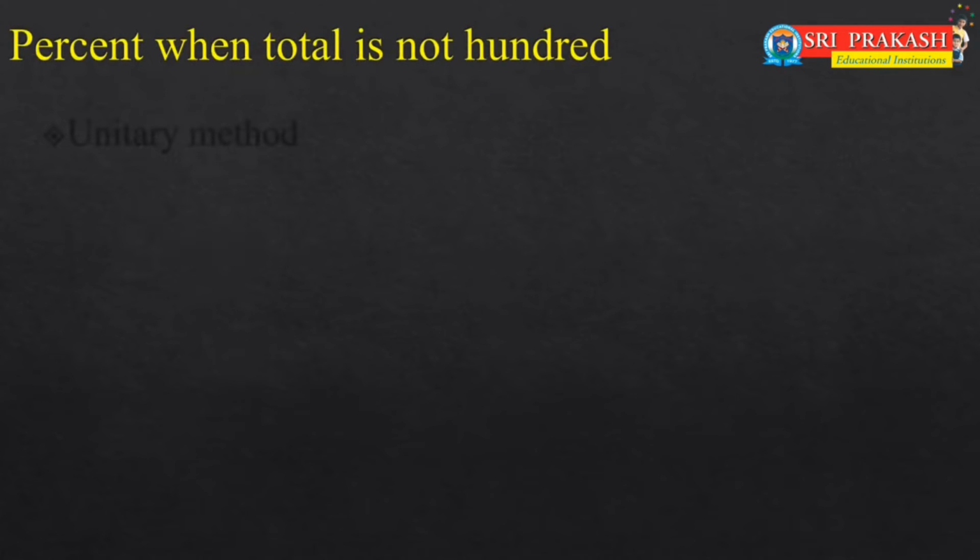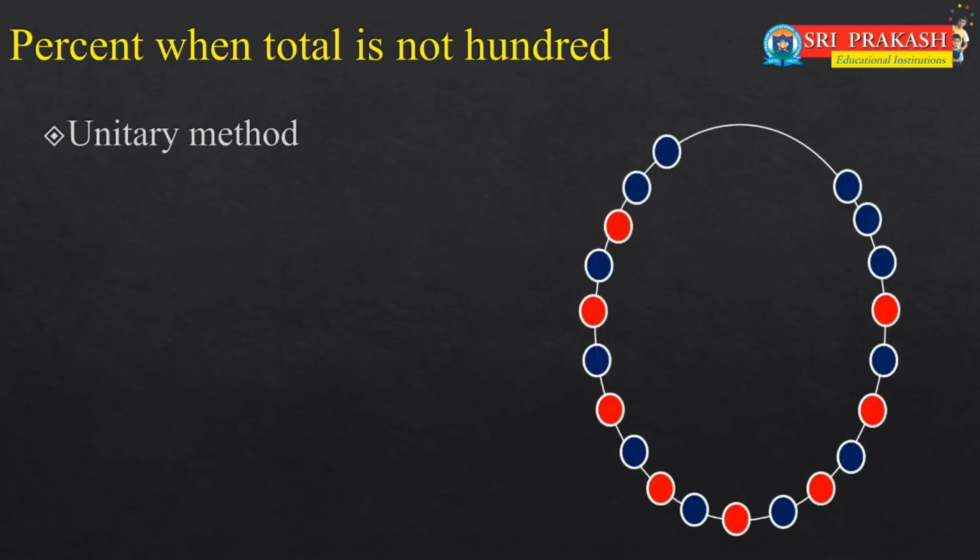Suppose sometimes the denominator may not be converted into 100 directly. Then what shall we do? Let's observe this as the unitary method. Suppose there are 8 red beads in a total of 20 beads. So the total number of beads in this necklace is 20.